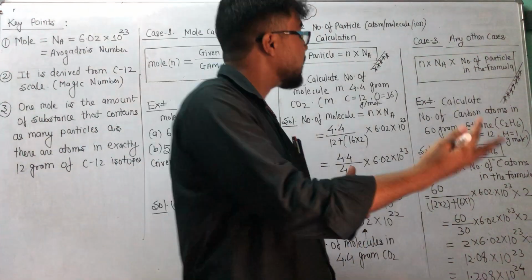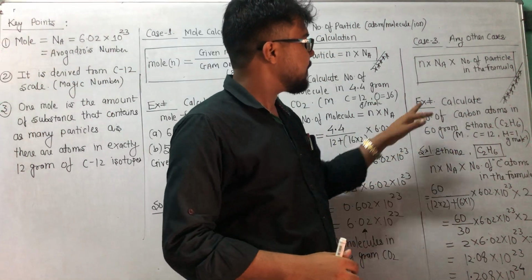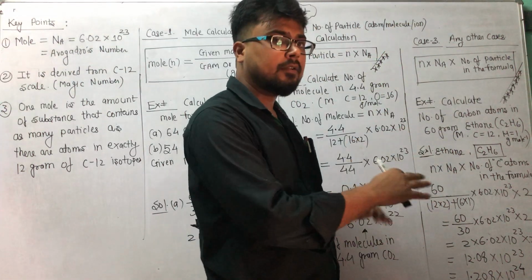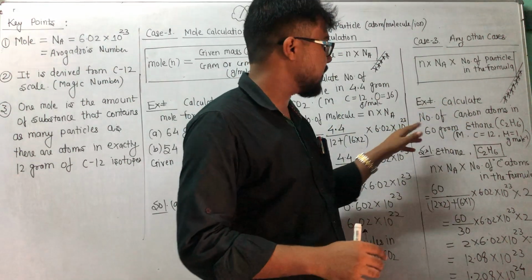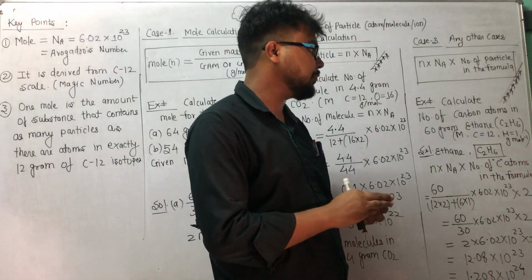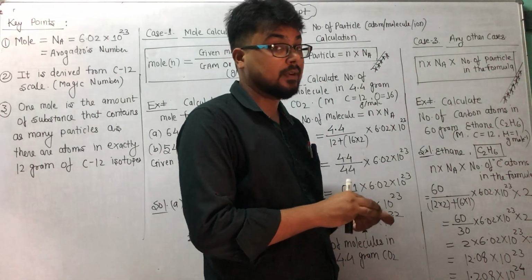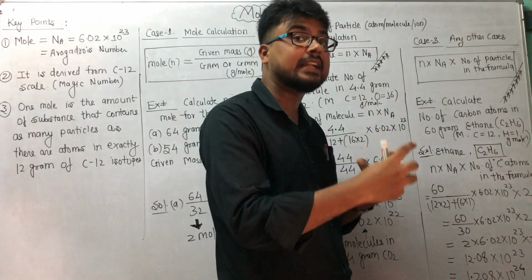A little more complexity is there. Any kind of cases, any other cases. Suppose I have to calculate, see, this question will be a little different from the 2 earlier ones. Number of carbon atoms in 60 gram ethane, C2H6. What is he asking? Number of carbon atoms in 60 gram ethane.